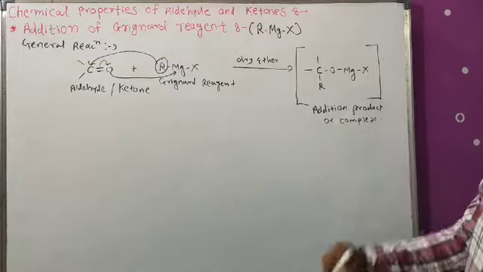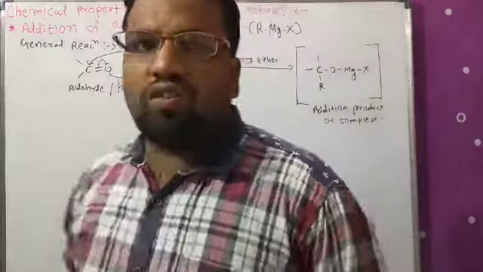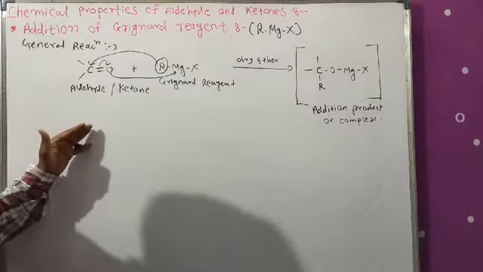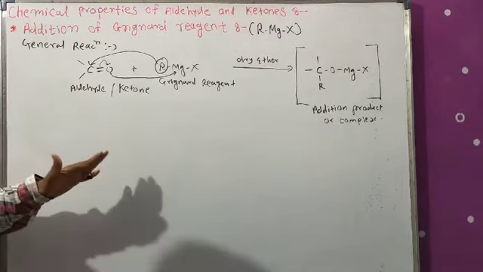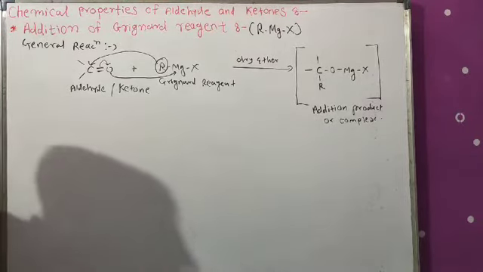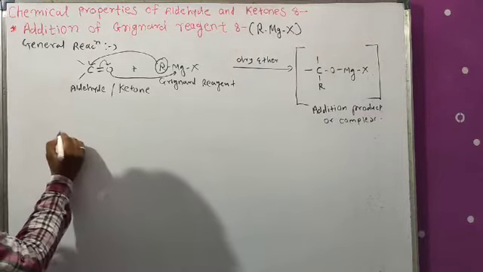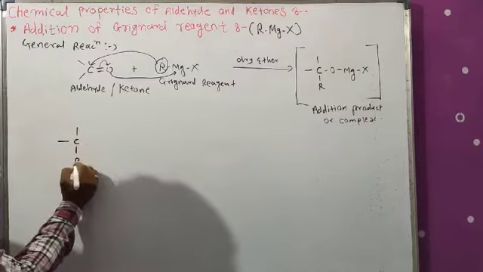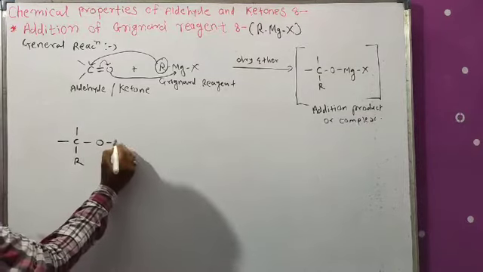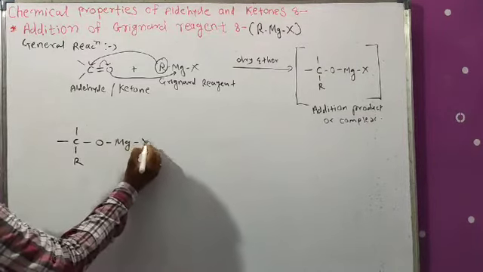This addition product or complex then undergoes acidic hydrolysis in presence of dilute HCl, and we get the product, an alcohol. Here it is R-C-O-Mg-X.